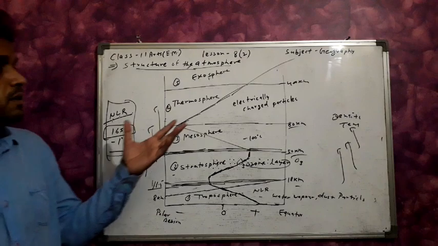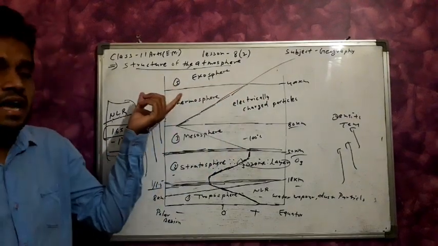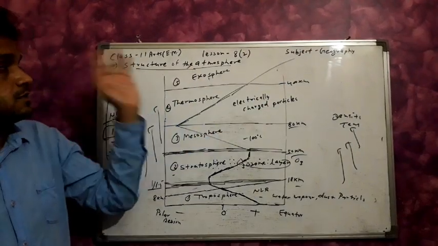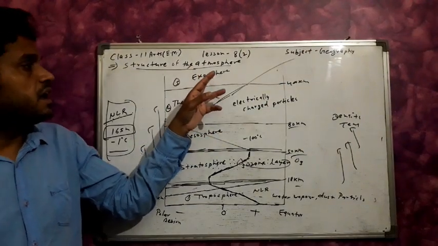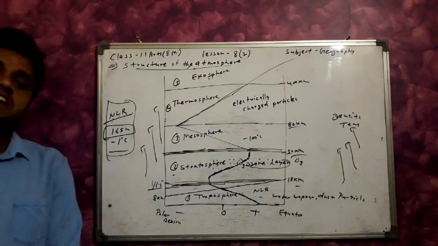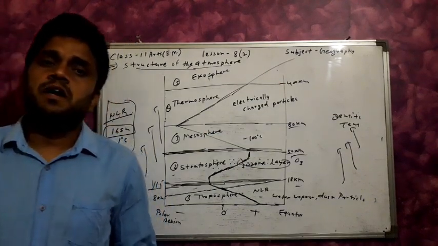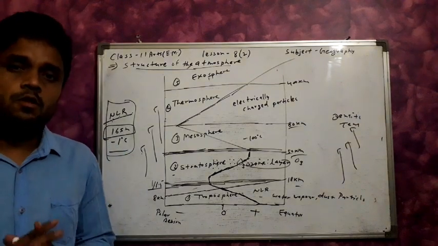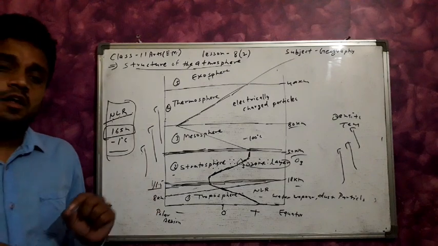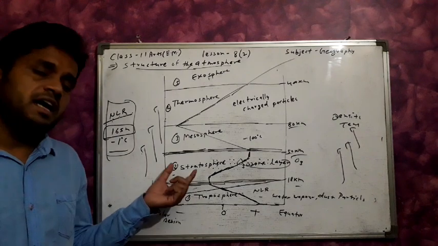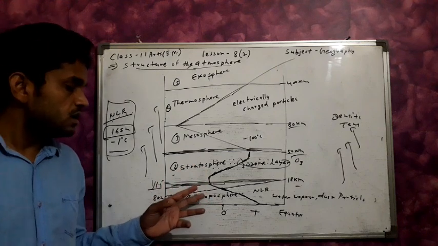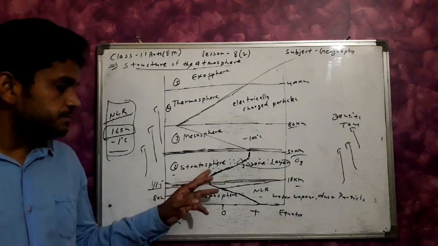Above 400 km, the layer is the exosphere, and this exosphere ends in space. Clear? The upper layer is the exosphere, and in the exosphere the temperature is also increasing. But for the exosphere, proper facts are not available for study. Mainly, scientists study the troposphere and the stratosphere.